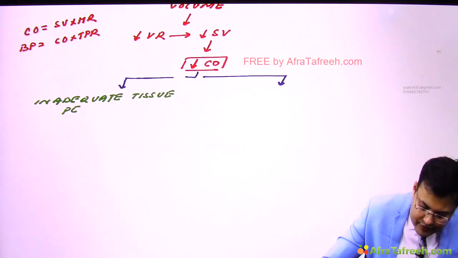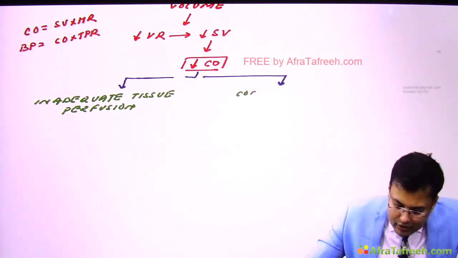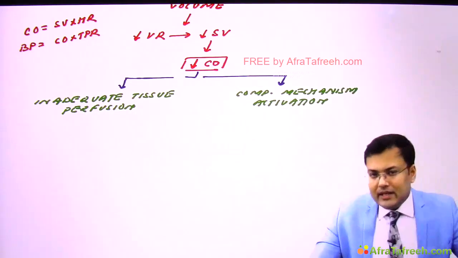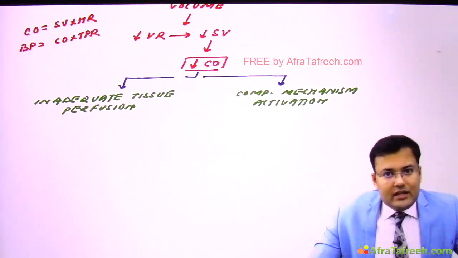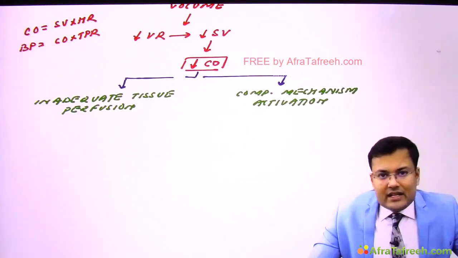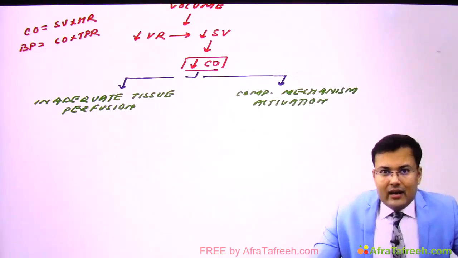Inadequate tissue perfusion. This is one problem. And there is activation of compensatory mechanism. Because of this compensatory mechanism activation, what's the problem? There is increased sympathetic tone. So there is increased release of adrenaline, noradrenaline, and this sympathetic activation leads to increased pulse rate. So patient will be having tachycardia, and there is increased total peripheral resistance.